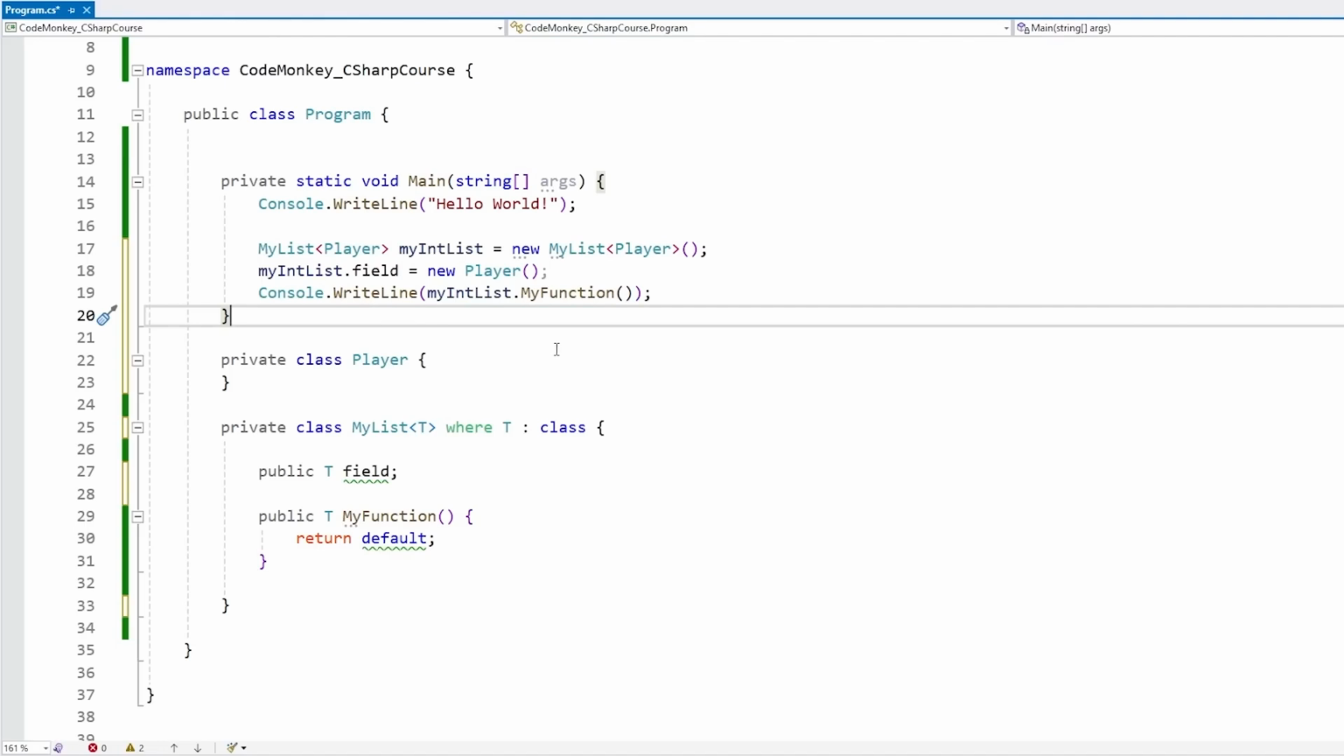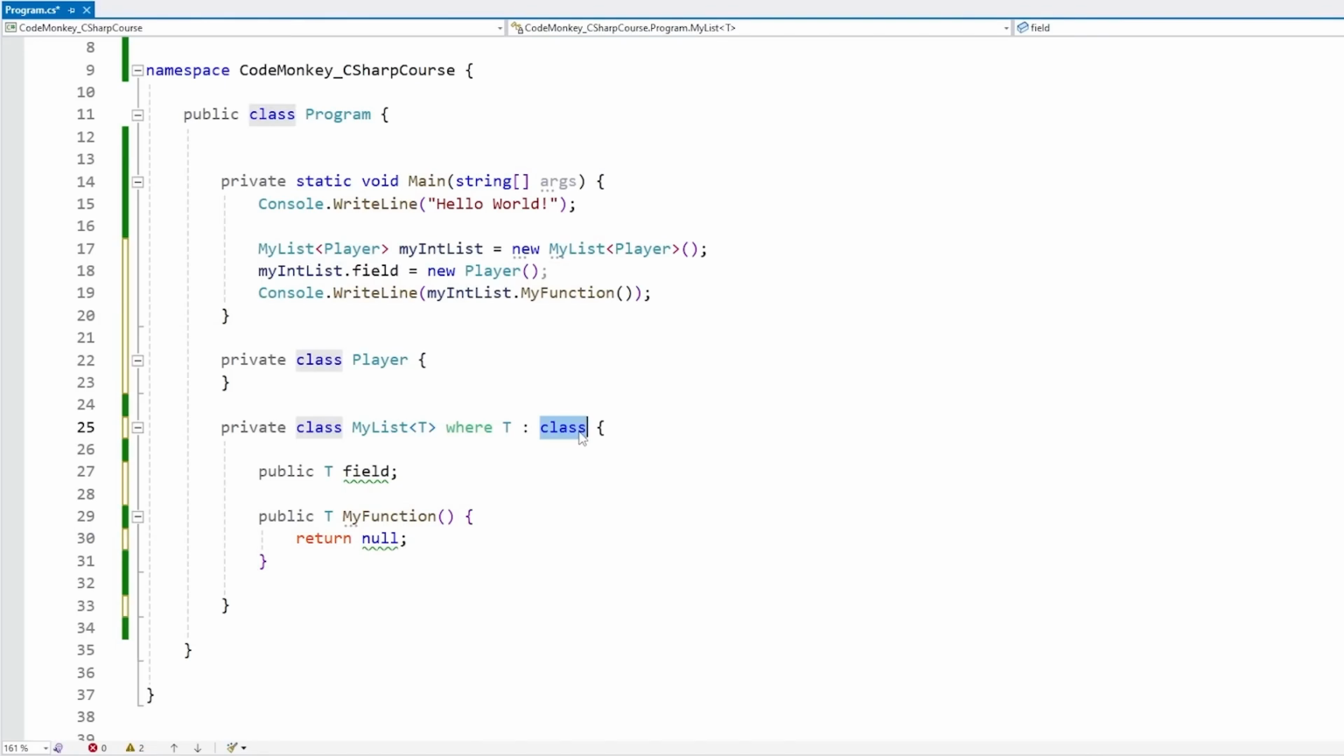And again, the issue that we saw a while ago was how we cannot return null from this one. But if we do enforce that T has to be of type class, classes can always be null, so now we can indeed use null here.